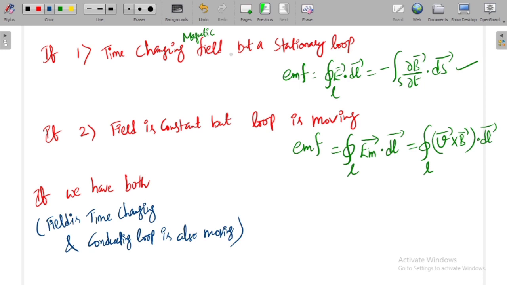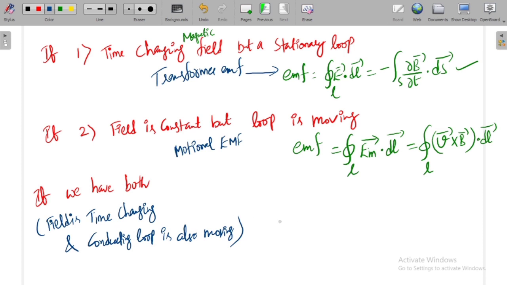If the field is only time changing but the loop is stationary, we have the EMF which is called transformer EMF or statically induced EMF. Why am I repeating every time? In order to keep all the things in your mind. When you study transformer EMF in electromagnetic fields, you must get this expression in your mind. That's why I am repeating this many times. And this is called motional EMF or dynamically induced EMF.